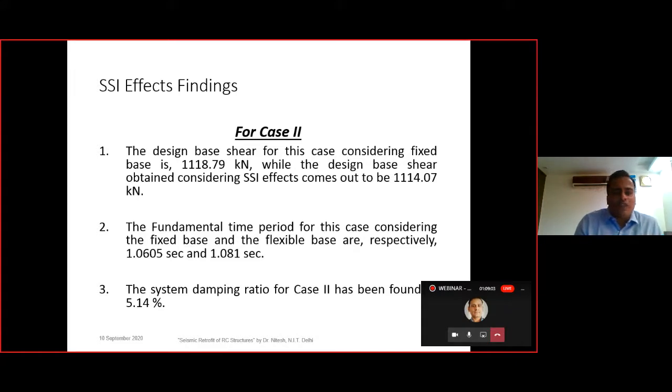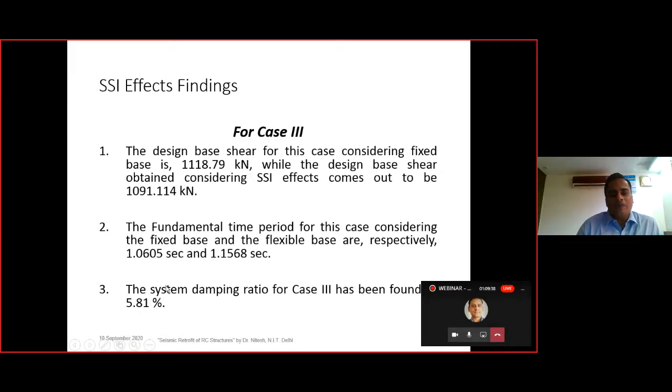Here for case number 2, that is the medium soil, what we have observed is that the time period has increased from 1.06 to 1.08. Obviously, because the soil was made flexible, the stiffness has reduced. Once stiffness of the structure is reduced, we will get a more time period. In a similar way, if the damping of the structure alone was considered, it was 5%. When the damping of the soil was also considered, the damping increased. So this is the effect of the SSI.